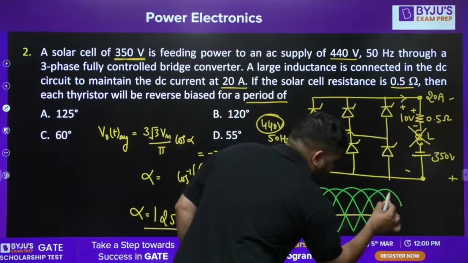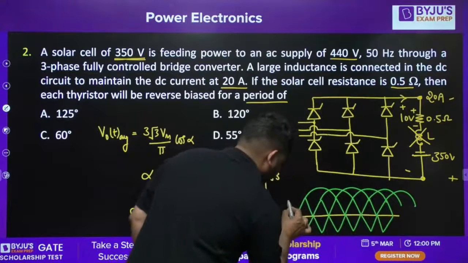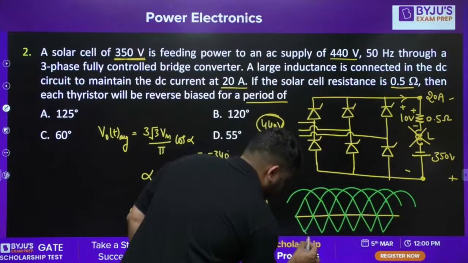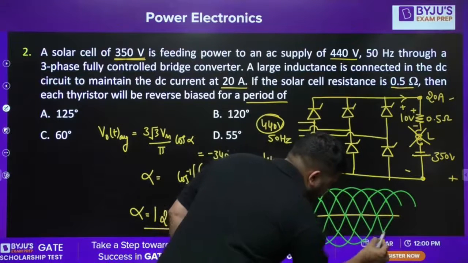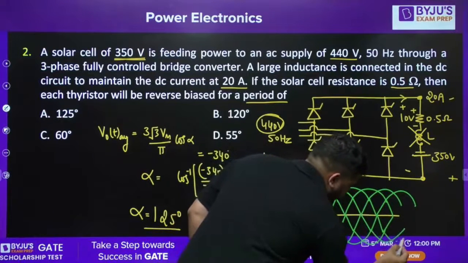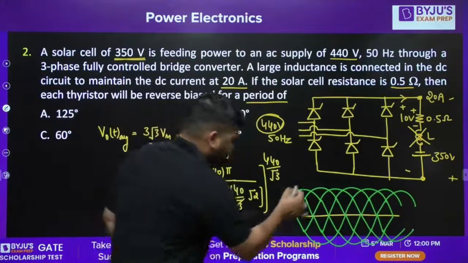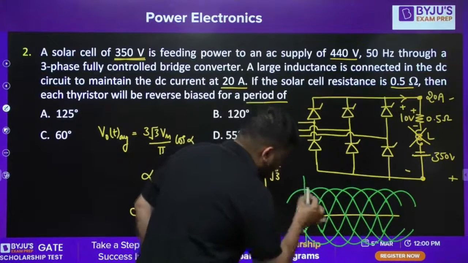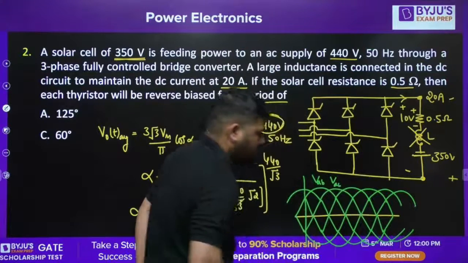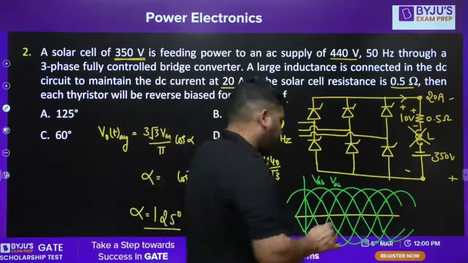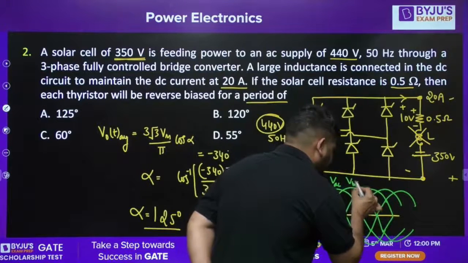These are the line voltages, similarly in the lower half. Now we can say that this is the origin. So this is VAB and this is VAC. After that, this will be VBC.